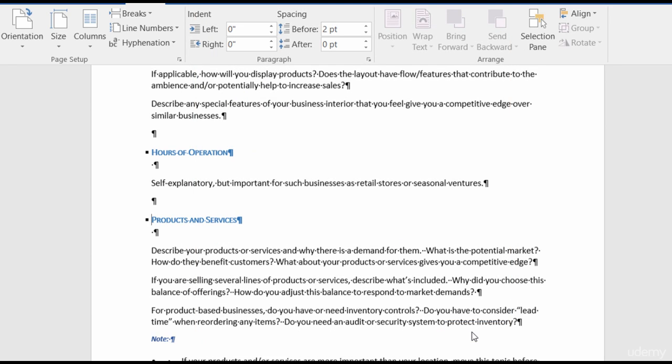So to create page breaks, you could either go to your Insert tab and click on Page Break. You can hit Control Enter on your keyboard, and both those ways will give you a manual page break. You can go to the paragraph group in either the Layout tab or the Home tab, click on the launcher, and then click on Line and Page Breaks, and then choose your page breaks from there. Just remember the differences. When you create your manual page breaks, you can delete them. When you go into the dialog box, you have to go back into the dialog box to get rid of those page breaks.